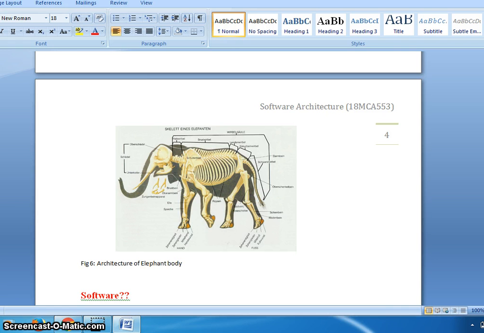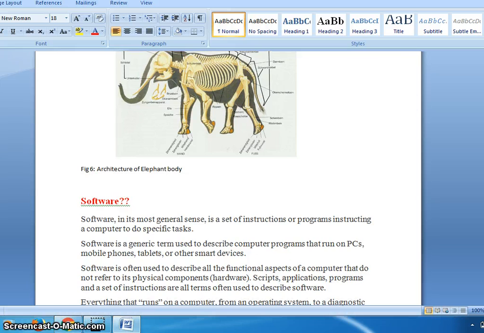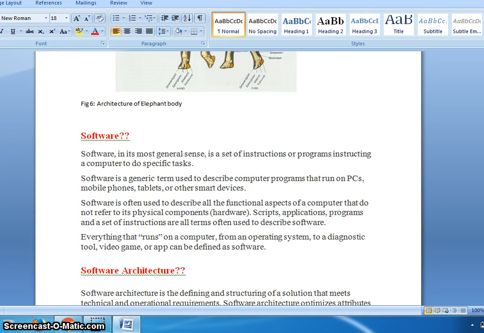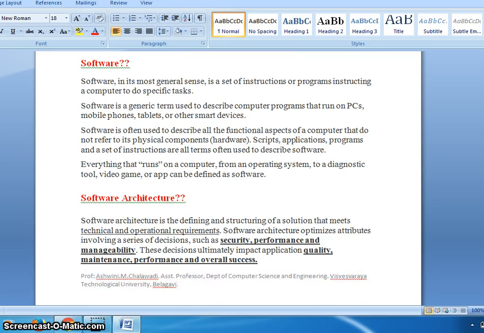And software architecture we have discussed. Software means, in a general sense, a set of instructions or programs instructing a computer to do a special task. And software architecture is the defining and structuring of a solution that meets technical and operational requirements.